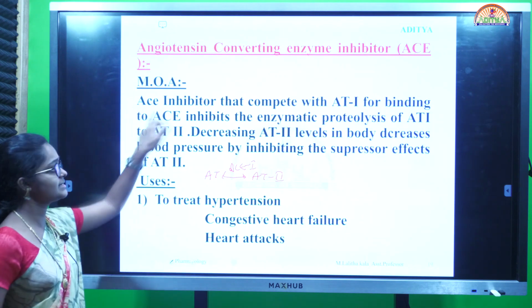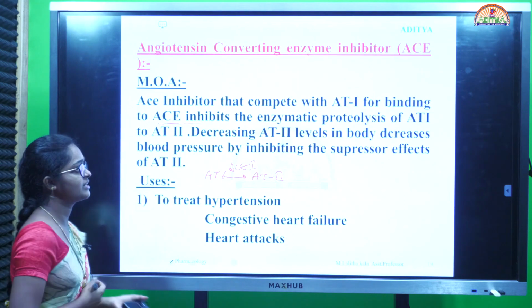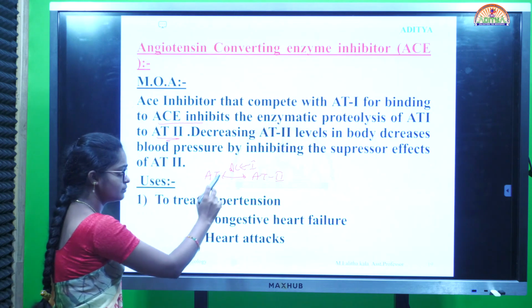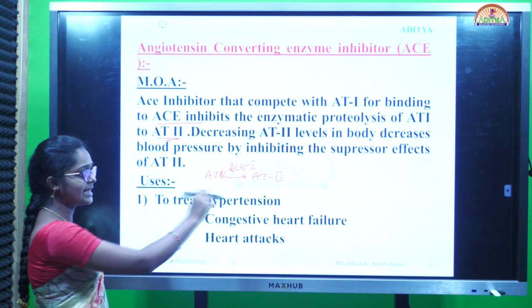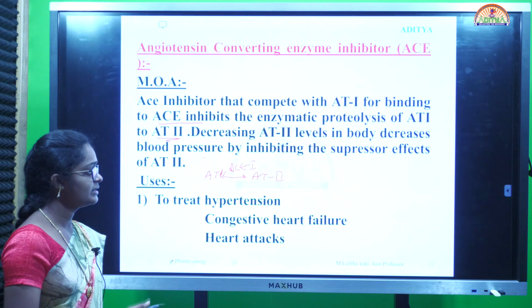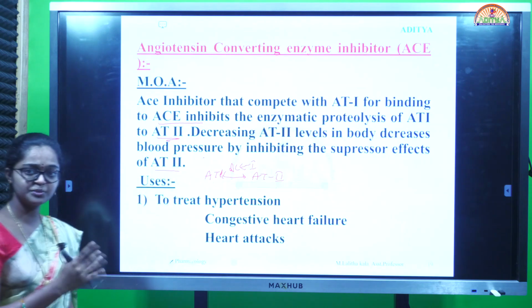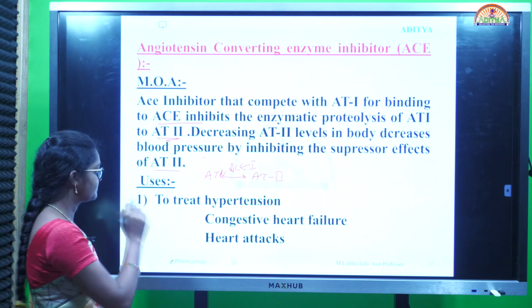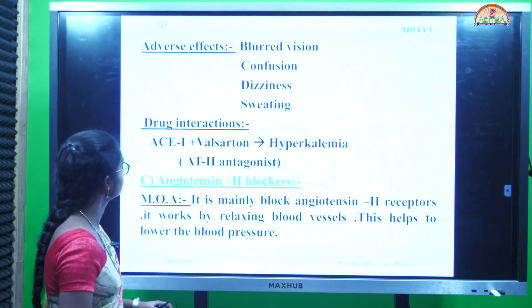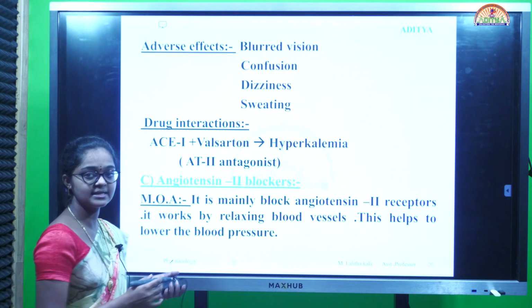Here I am saying ACE inhibitors compete with angiotensin 1 for binding with the ACE, blocking the enzymatic proteolysis of angiotensin 1 to angiotensin 2. This decreases angiotensin 2 levels in the body. That decreases the blood pressure by inhibiting the pressor effect of angiotensin 2. So this is the mechanism of action. Already I have explained previously. Uses: use it to treat heart failure, congestive heart failure and heart attacks. Next, adverse effects include blurred vision, confusion, dizziness and sweating.